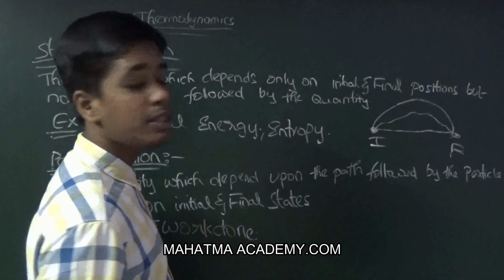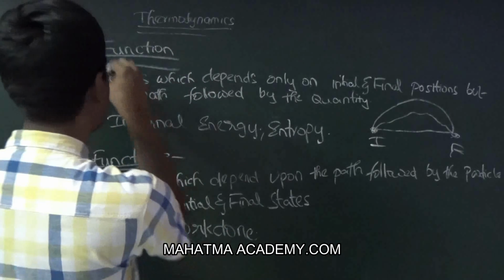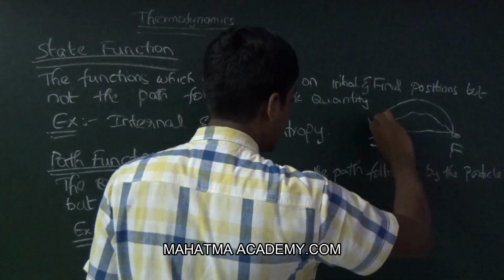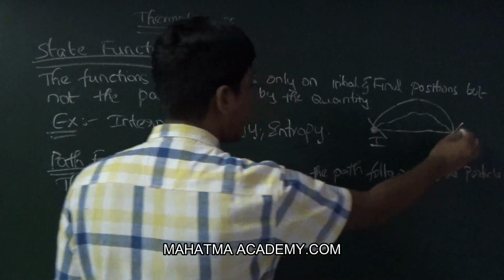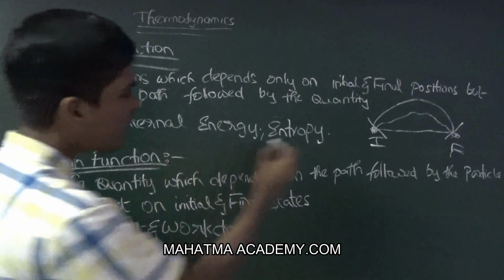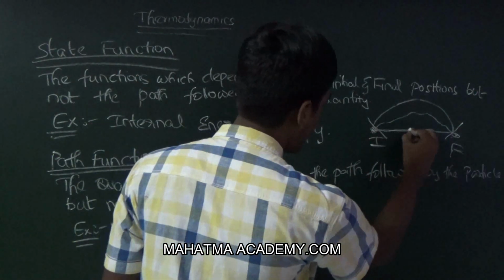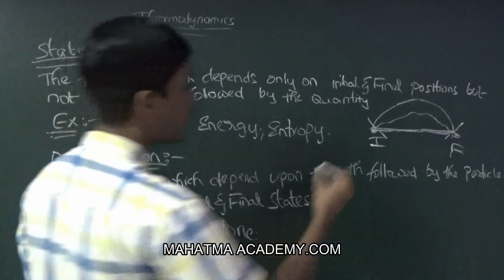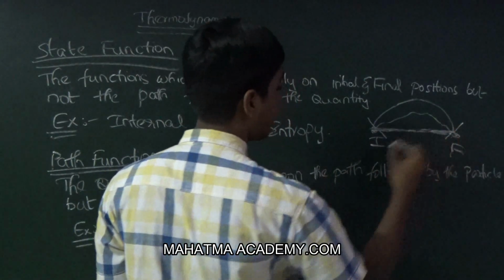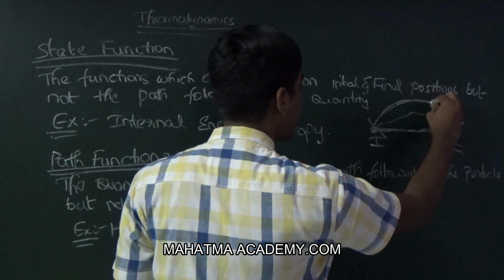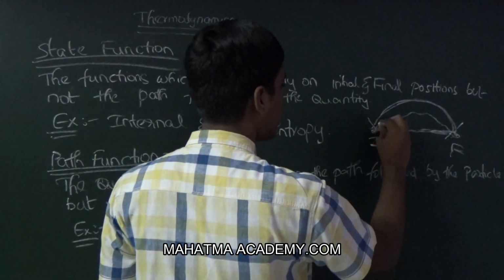It reaches the final position, but the state functions are the ones which depend only on the initial and the final positions. Now, the path functions depend on the path, in which way the particle has traveled, either in a straight line joining the two, or in a circular path, or in a zigzag way.